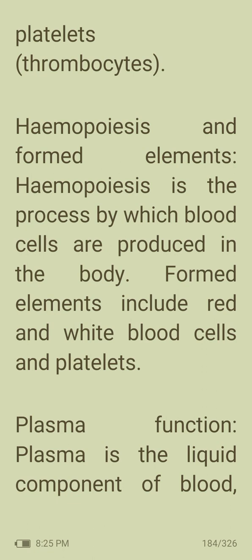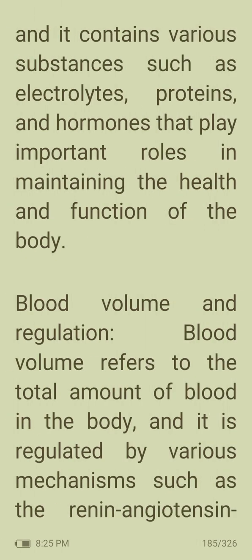Hemopoiesis and formed elements. Hemopoiesis is the process by which blood cells are produced in the body. Formed elements include red and white blood cells and platelets. Then plasma is the liquid component of blood, and it contains various substances such as electrolytes, proteins, and hormones that play important roles in maintaining the health and function of the body.